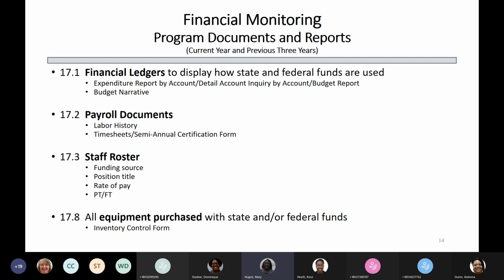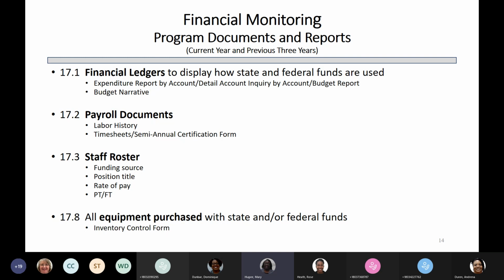Then 17.8, equipment. Anything in your category 500, equipment. It's required that you submit quotes to Mike for whatever you are purchasing and get approval from him. Also in your 400 category, you may have purchased equipment, computers. Some districts will put it in 400. If computers are in the 400 category, the same thing applies as if it was the 500 category.